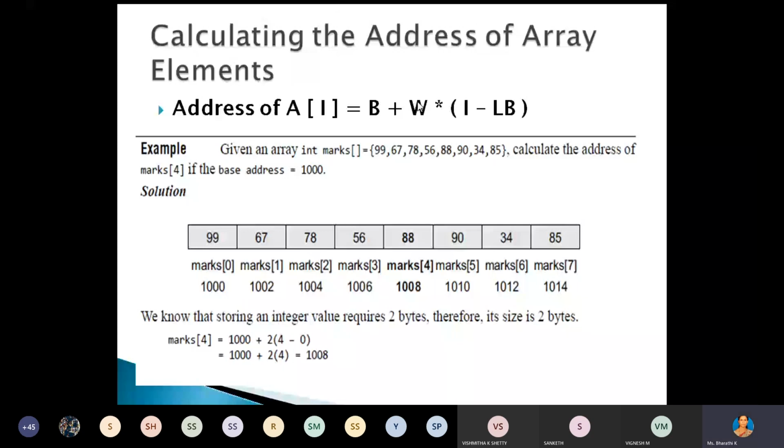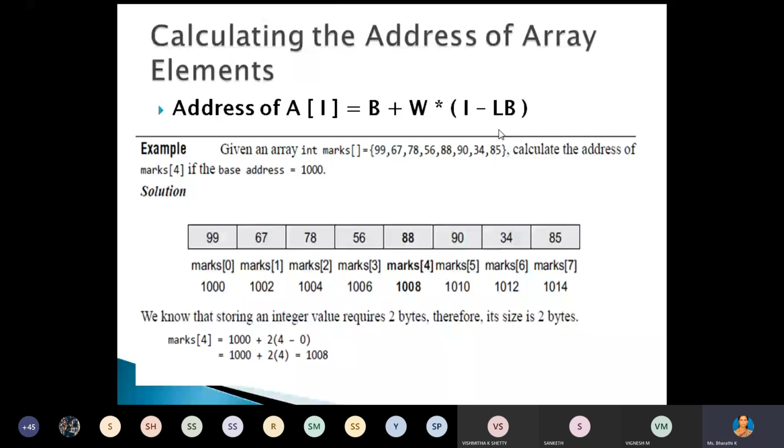B is the base address, the starting address. W is the word length of that data type, the size of that data type. I is the index or subscript. And LB means the lower bound. Understood?